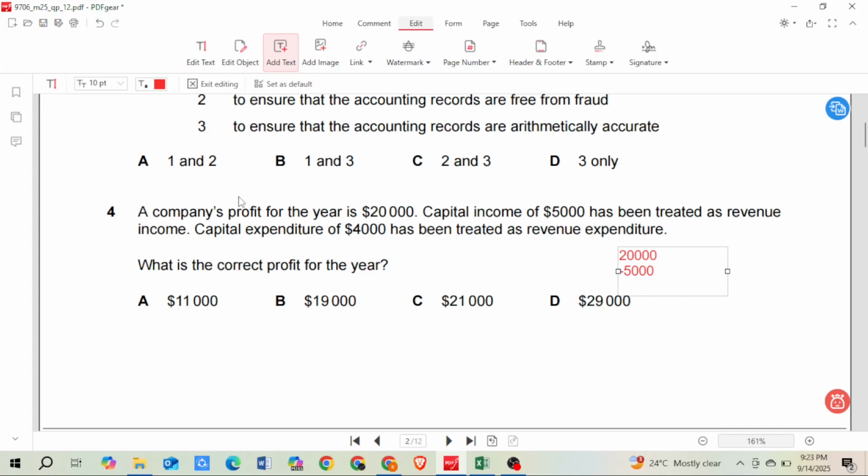Capital expenditure should not be an expense of the business, so I'll add back 4,000 out here. If I do that, then my correct answer is 20,000 minus 5,000, 15,000, plus 4,000, 19,000. So 19,000 is our correct profit. So the option is B.